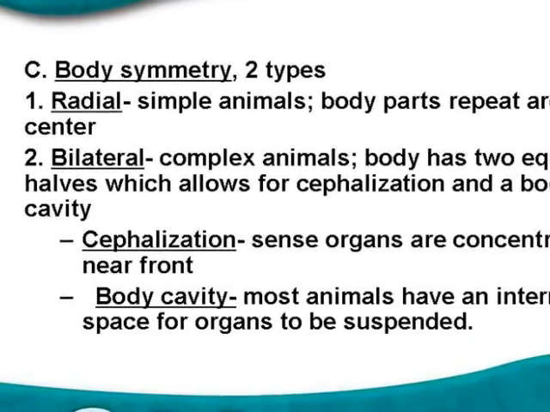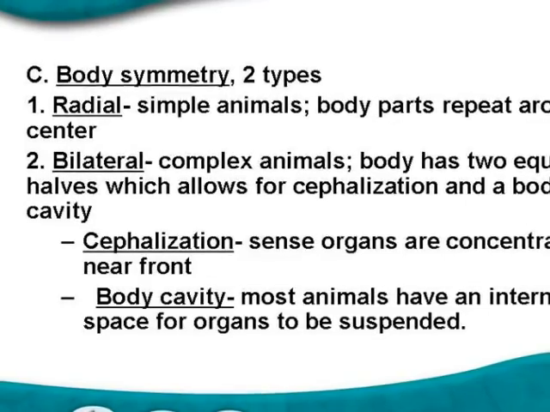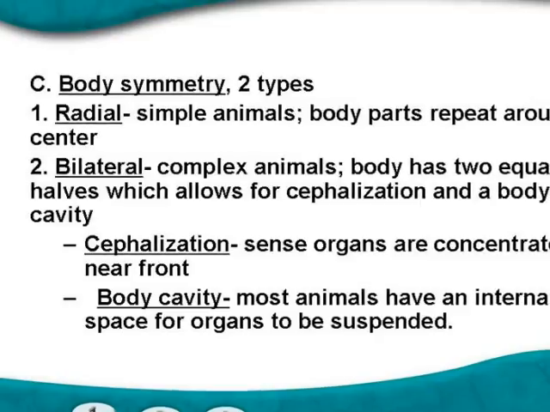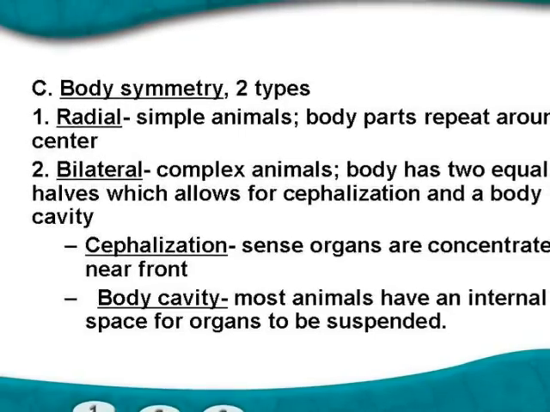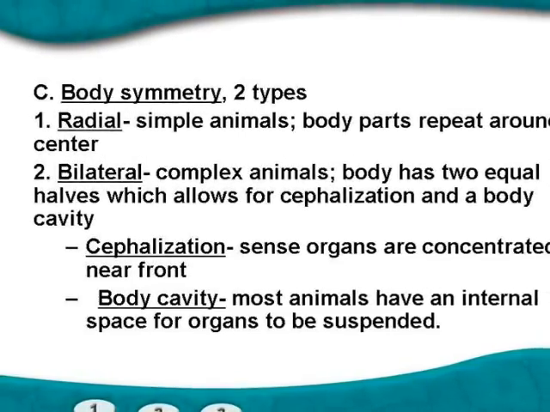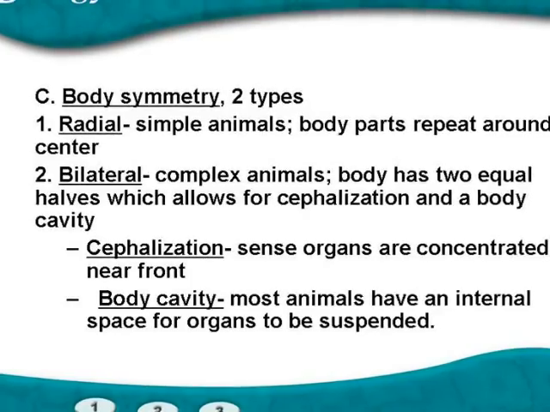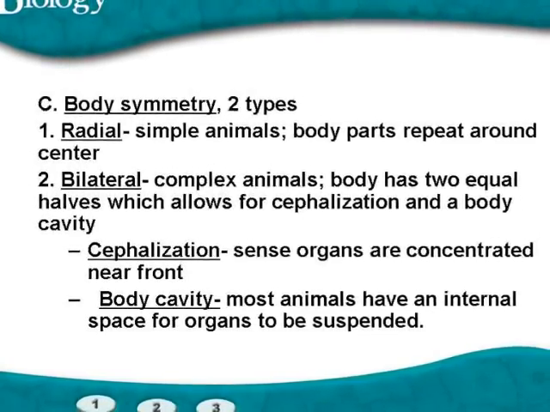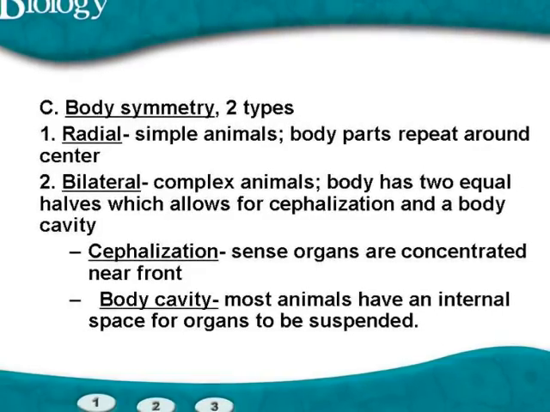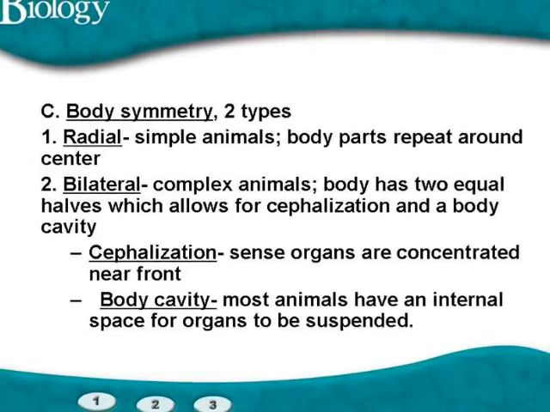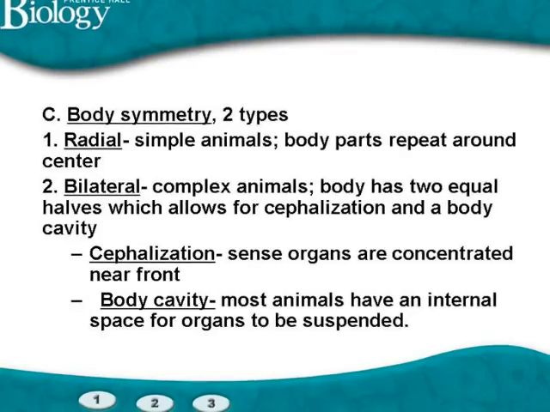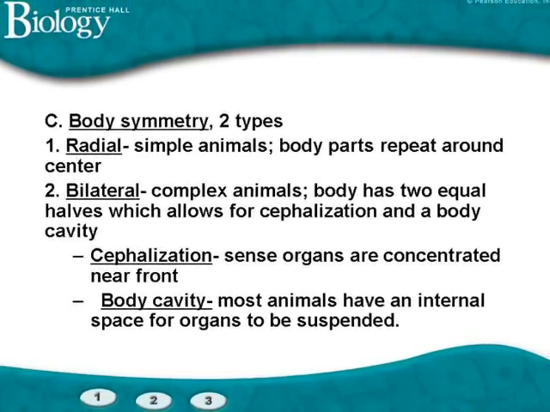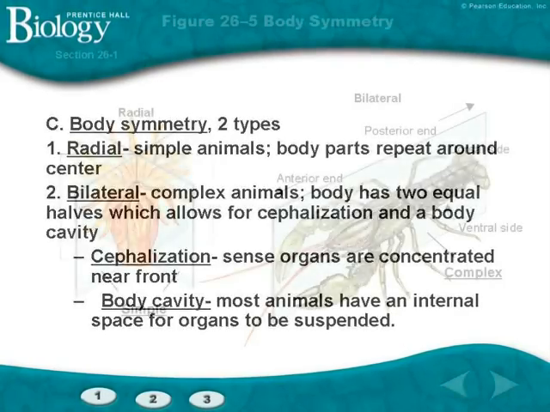Most organisms within the animal kingdom also exhibit body symmetry. This means that their body parts are arranged in orderly pairs. An organism that has radial symmetry can be cut along many different planes to produce two mirror images. An organism that has bilateral symmetry can only be cut one way to produce two mirror images. This can best be explained with a picture. We'll come back to this slide in a few minutes.